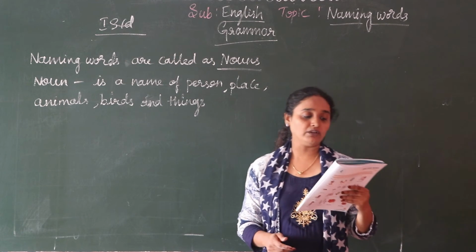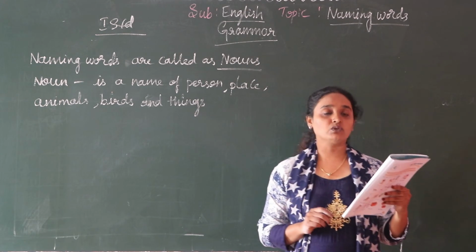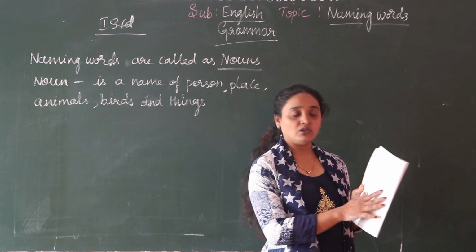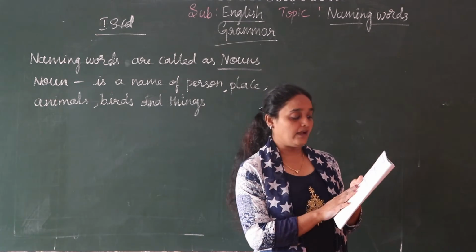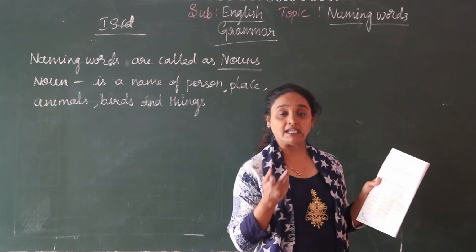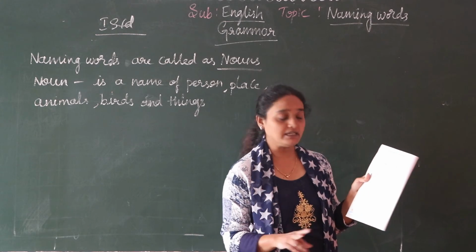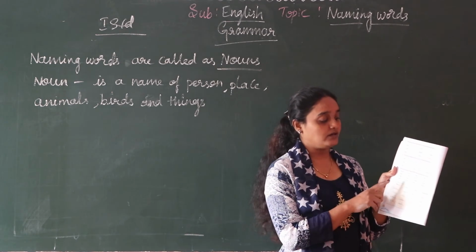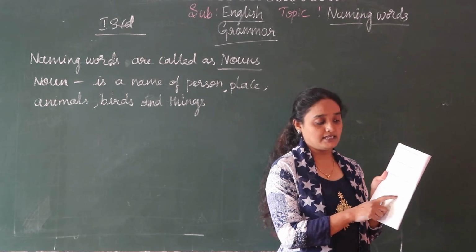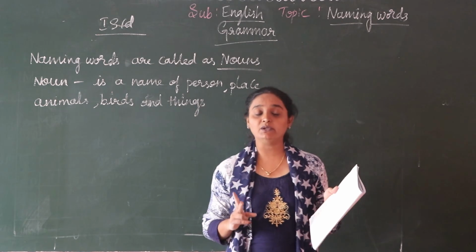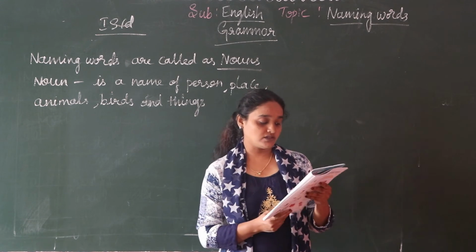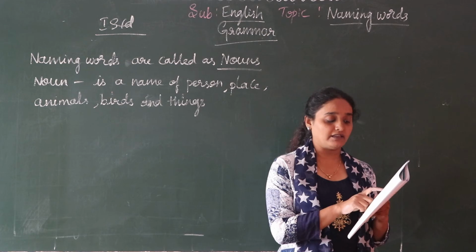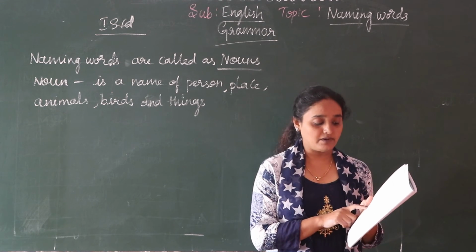Next, read the nouns given below. Write them in a suitable column. So they have given 4 columns for you. So all they have jumbled. So you have to segregate it, means you have to separate it and write in the columns of person, places, things and animals. One or two I will be doing and others try to do yourself. The first one is barber. Barber is a person.